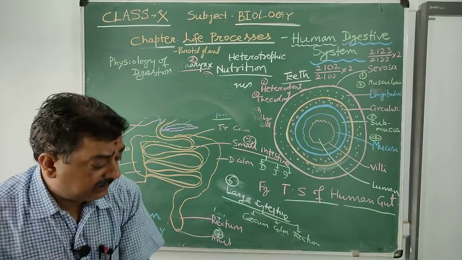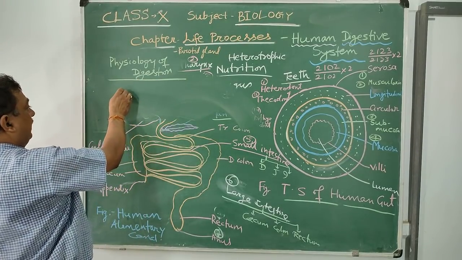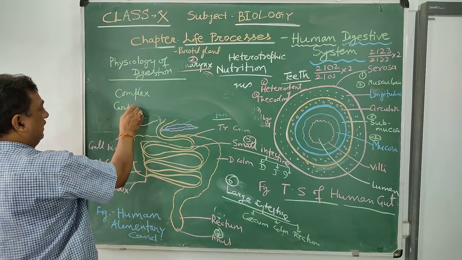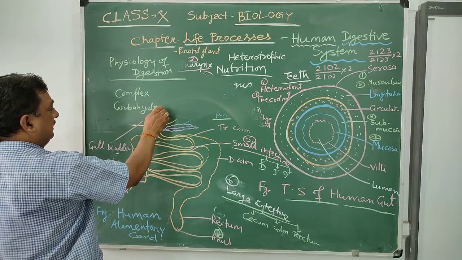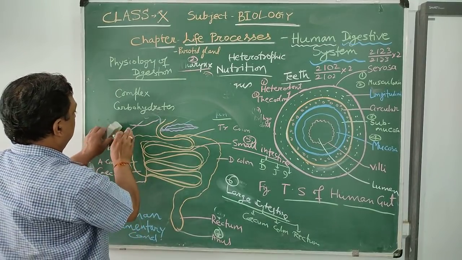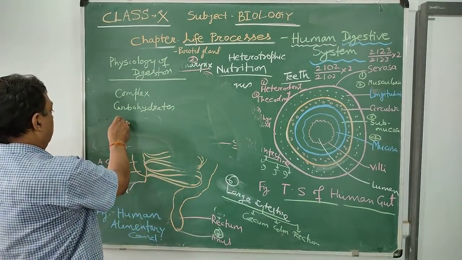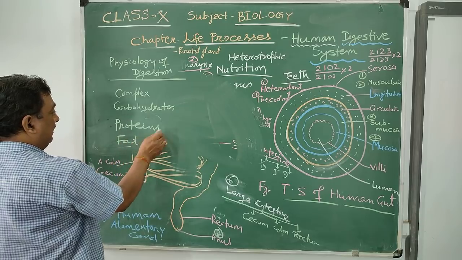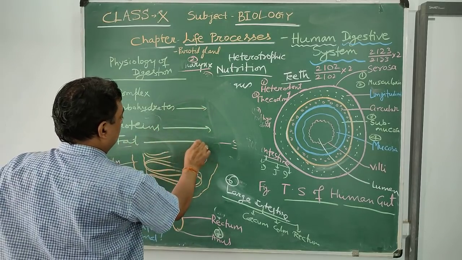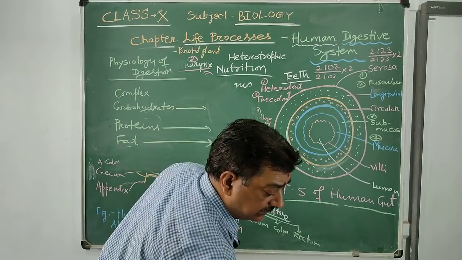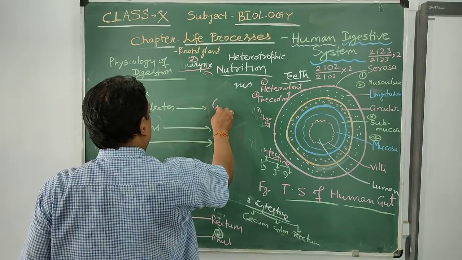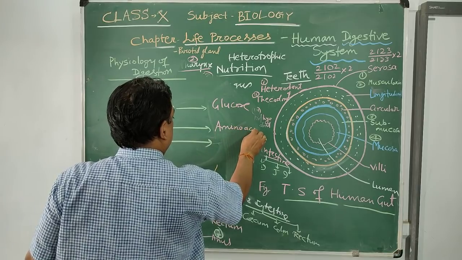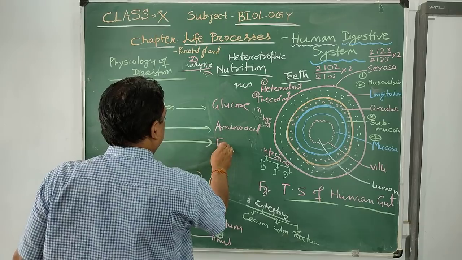It is complex because complex organic food like carbohydrates, proteins, and fat are broken down into simpler compounds like glucose, amino acids, and fatty acid and glycerol.